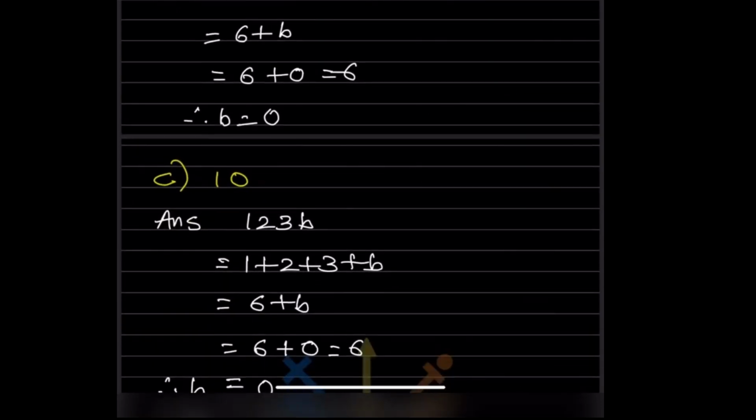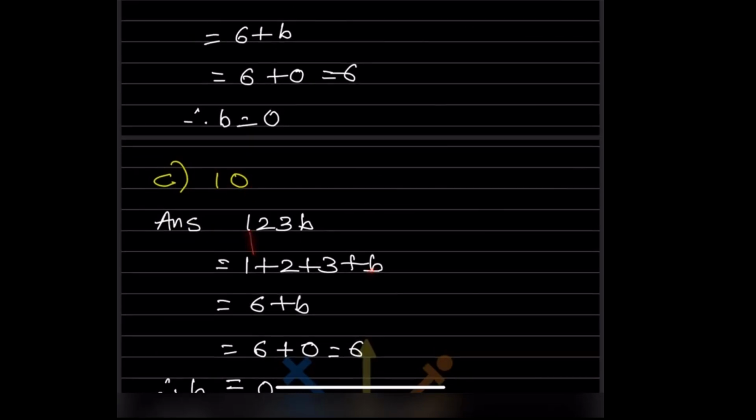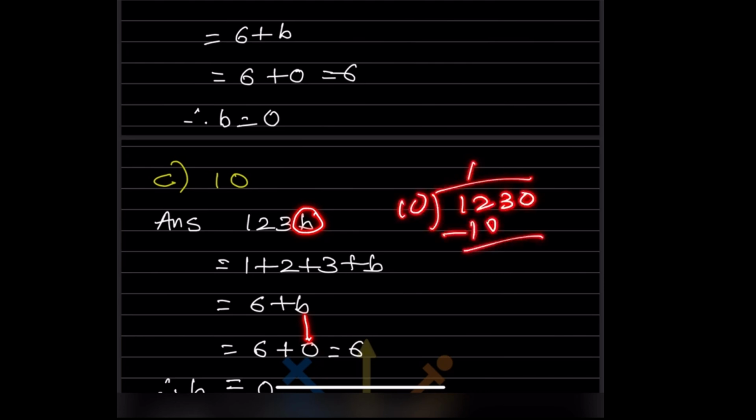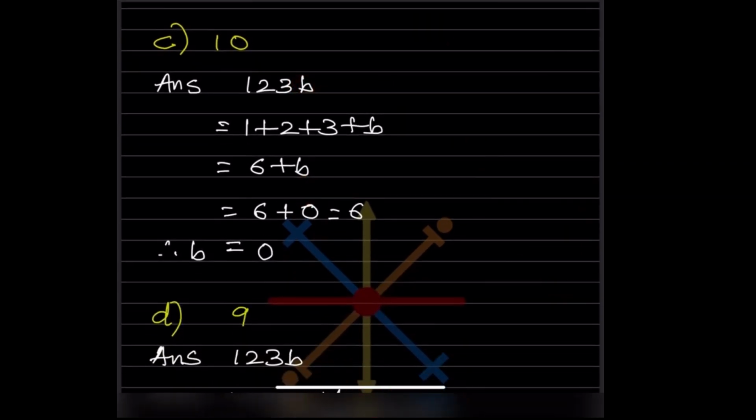Now again we have to look at whether it is divisible by 10. If we put 0 in place of b, 1230, is it divisible by 10? 10 1s are 10, 10 2s are 20, 10 3s are 30. The remainder is 0, that means it is divisible by 10. So if we put b as 0, it is divisible by 10.